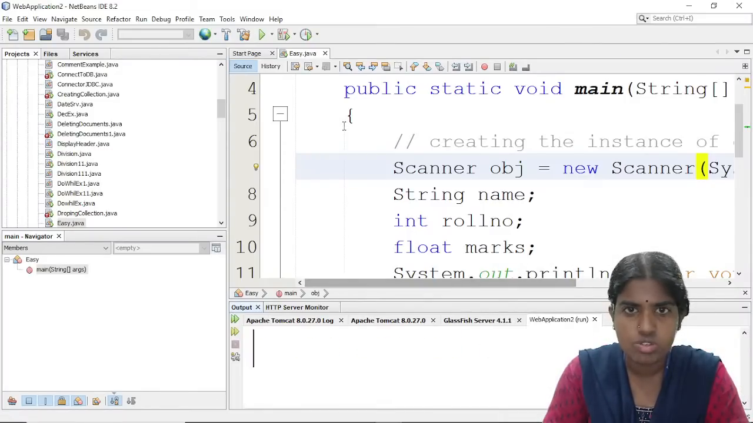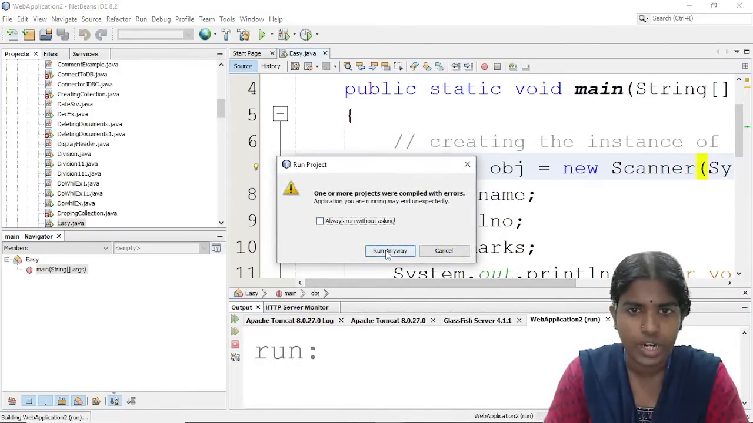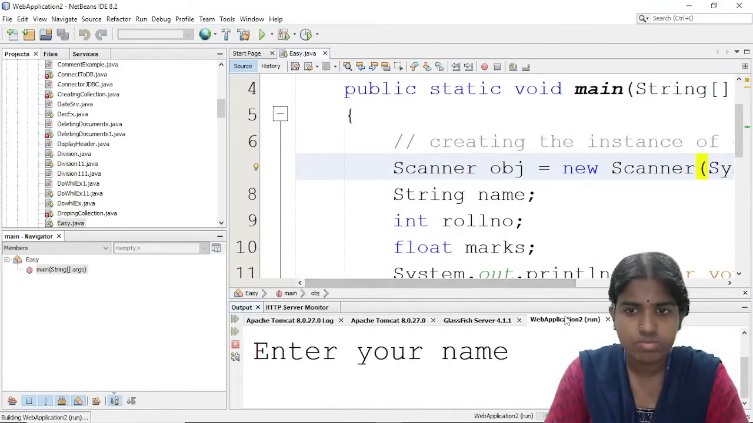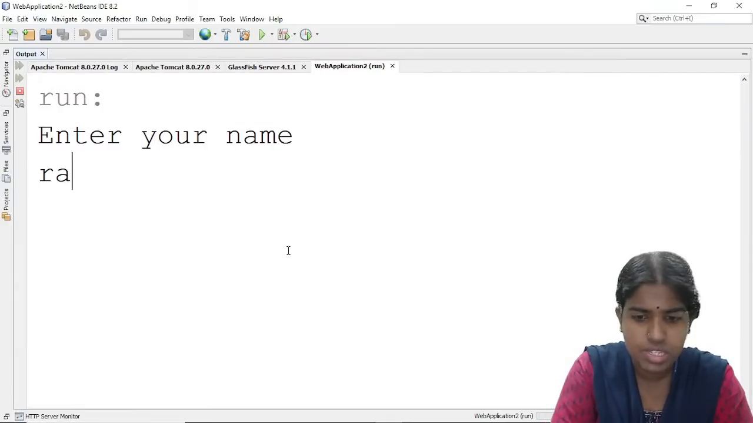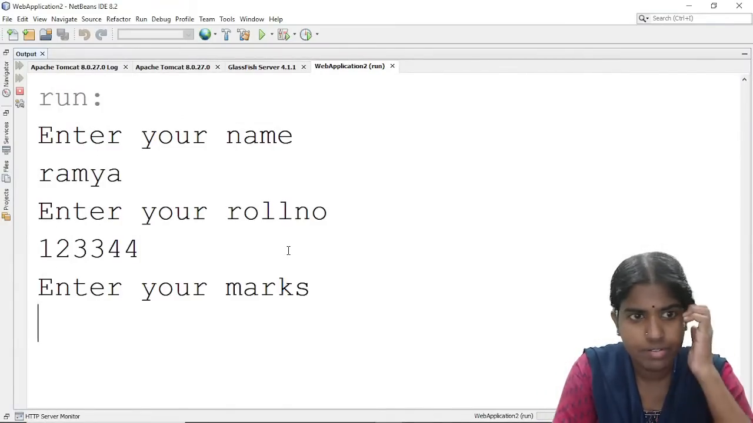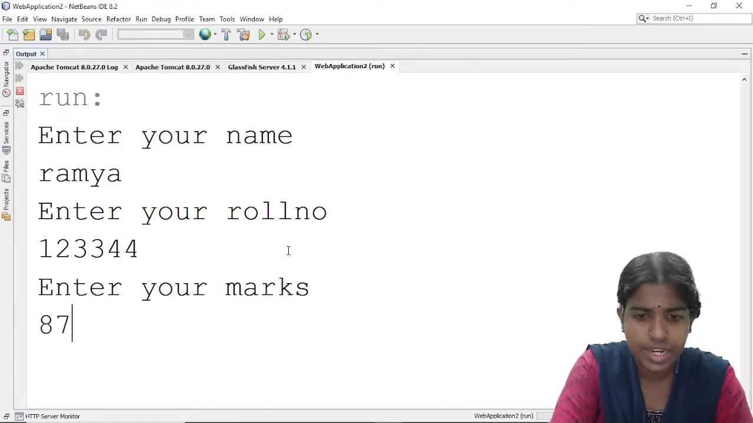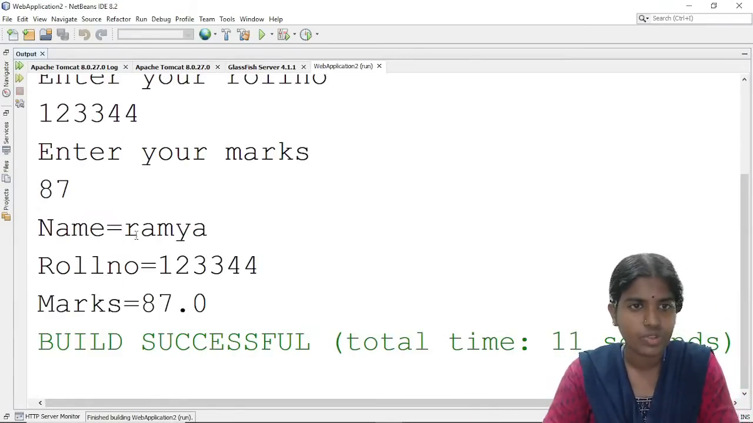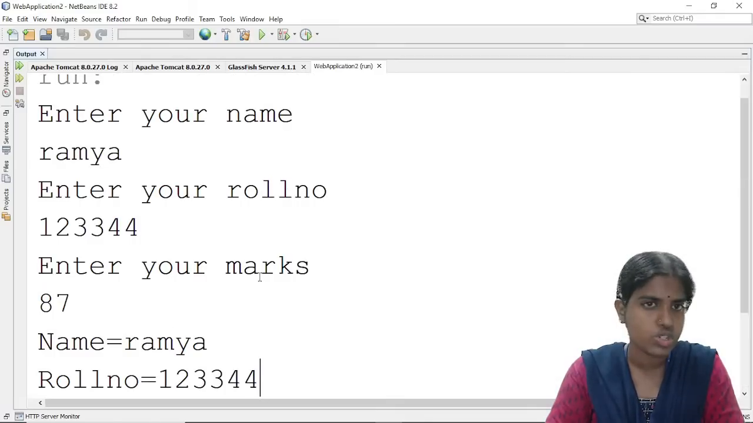Clear with this? So how to get the user input at runtime? For example, I am just giving the name as Ramya, and whatever is the roll number, I am just entering the marks. You can just see here how I am getting the user inputs, and this will be displayed at my output. So clear with this example?